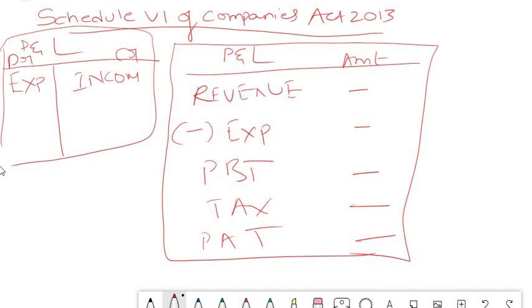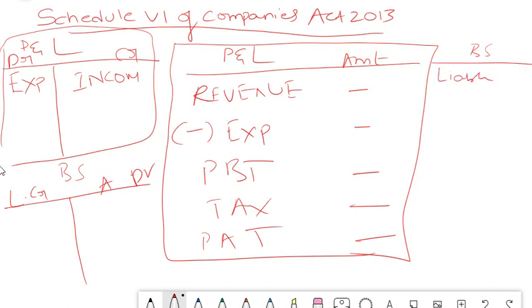Even in the balance sheet, for our explanation sake, we are taking it in horizontal format. That means we are showing liabilities on the credit side and assets on the debit side. But the actual balance sheet looks something like this. First it will have liabilities, then it will have assets. So the total of liabilities will be shown as 100 here, the total of assets will be shown as 100 here. So both should match. So this is nothing but the vertical format. Both are one and the same, just the format presentation is different.